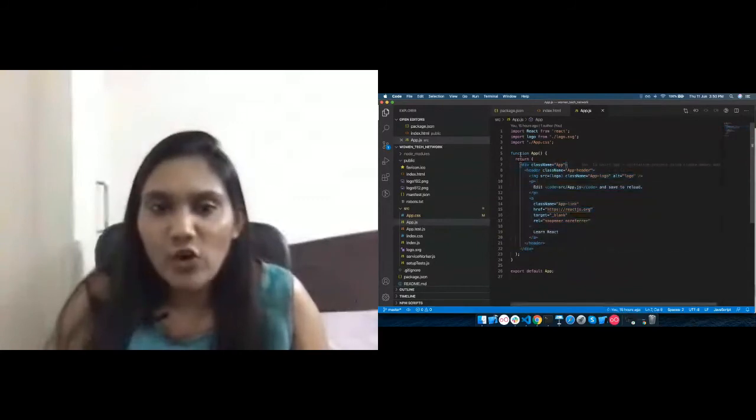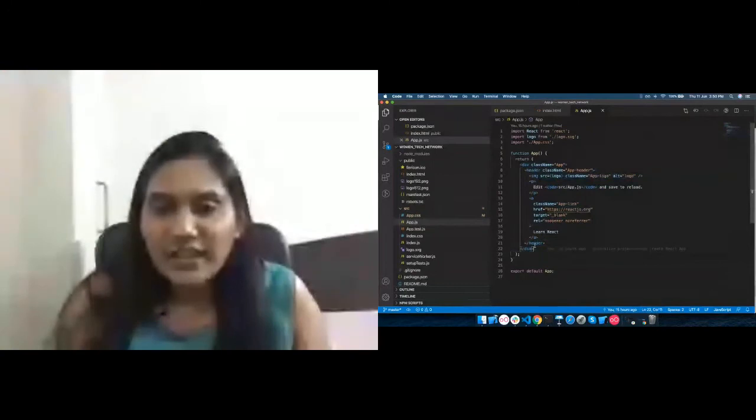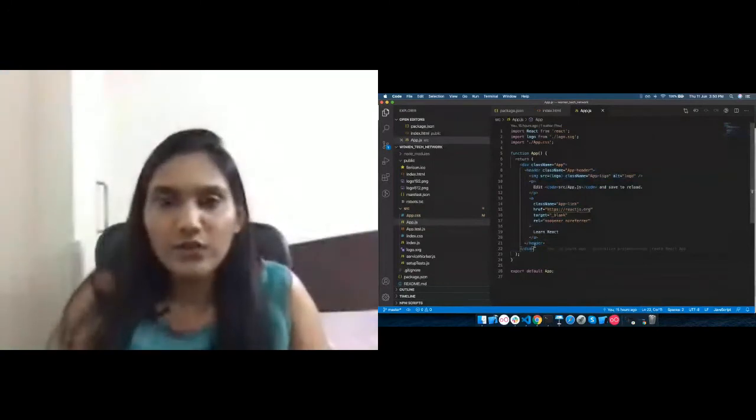We have created a component. As you can see, this is basically a function component which is returning a DOM element instead of anything else. So it is basically returning a node of the DOM.